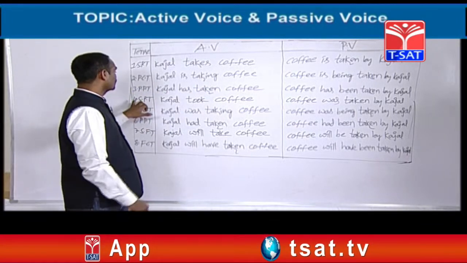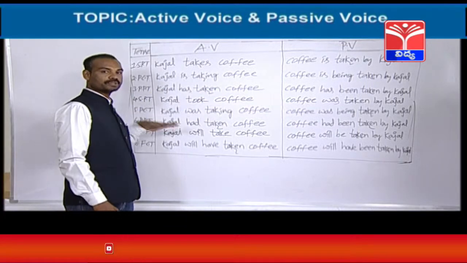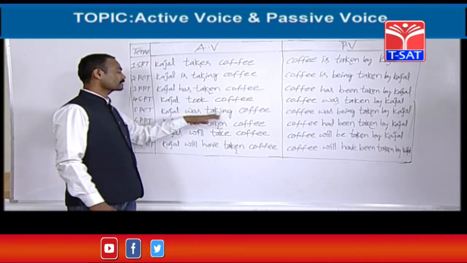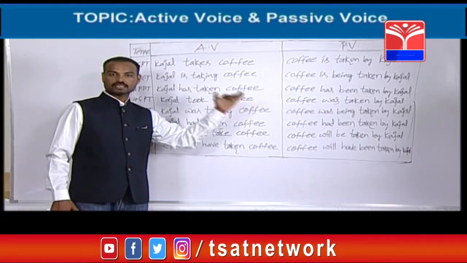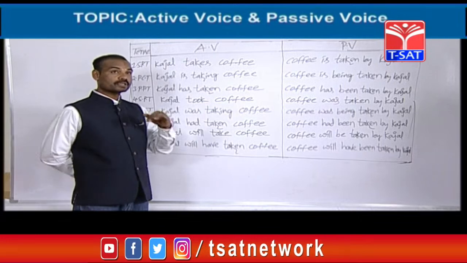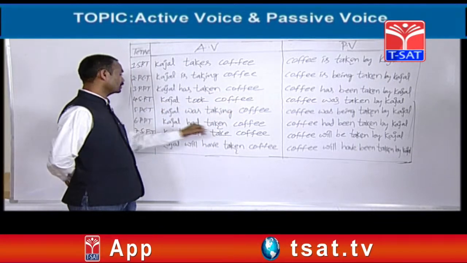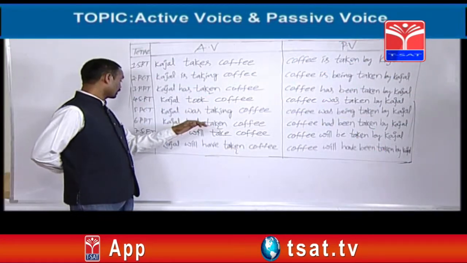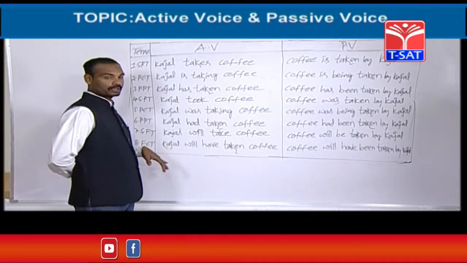Next, simple past. For simple past, passive voice is there. That's why it has been written. Next, past continuous, passive voice is there. Next, past perfect tense, passive voice is there. Next, last in past, past perfect continuous, there is no passive voice, that's why I did not write here. Past perfect continuous, there is no passive voice. Next, simple future. Okay, passive voice is there.